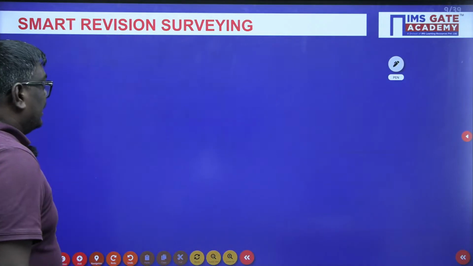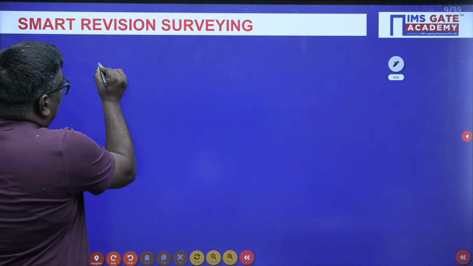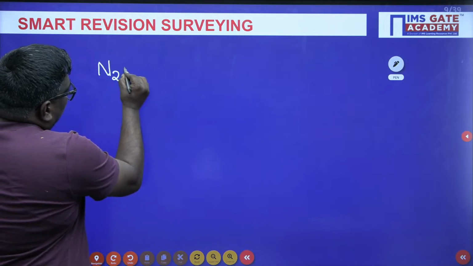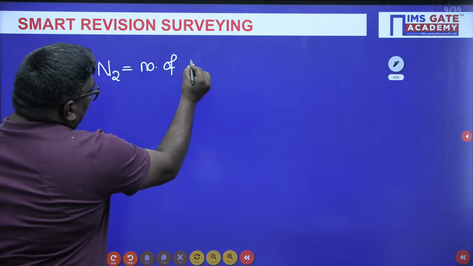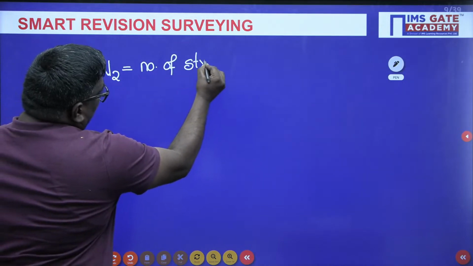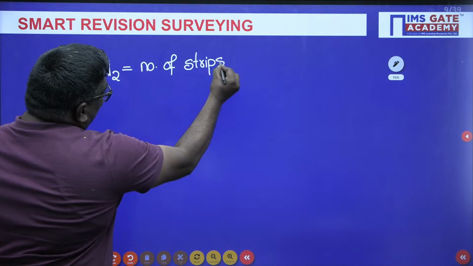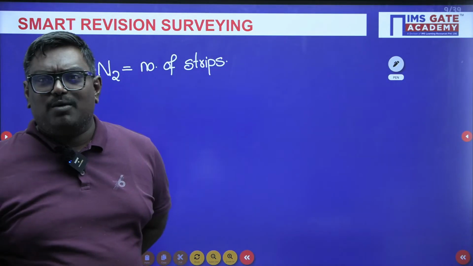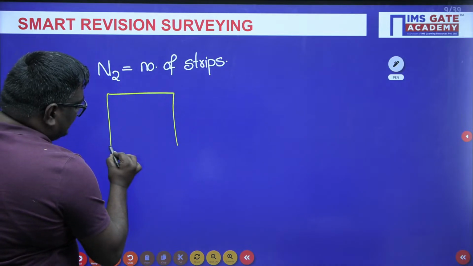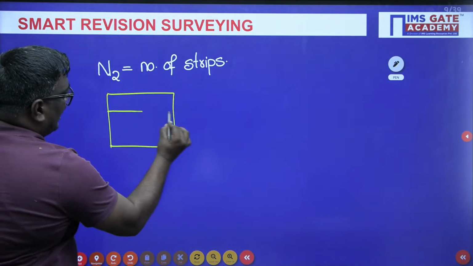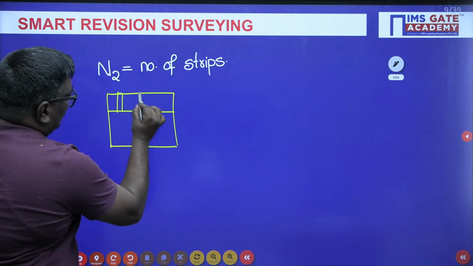Now, my dear students, there is another concept called N2. What do you mean by N2? N2 is nothing but the number of strips. Okay, not stirrups. N2 represents the number of strips. If I consider this as a ground area, you will have photos, this we call a strip.